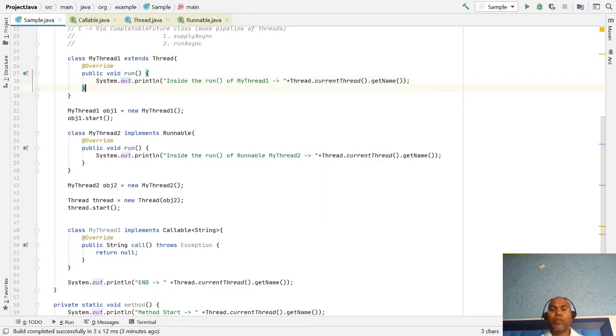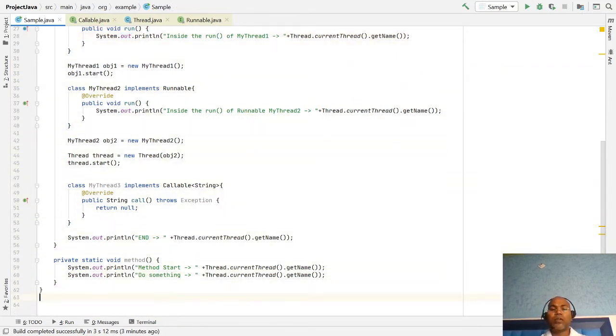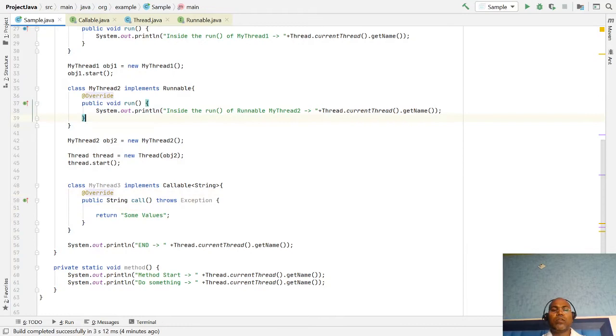We have the Callable interface, and from the Callable interface you can return some value. Let's say I return here some value, some value which you want to return. Let's say I want to display which thread it is. This is the call method.